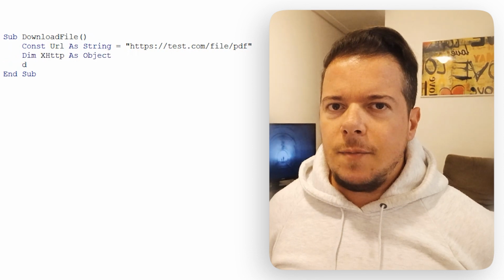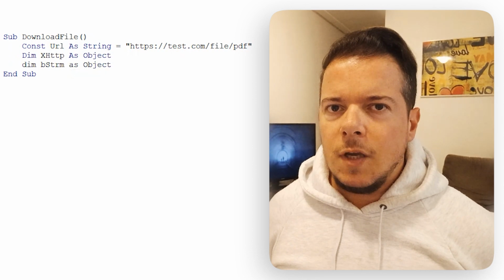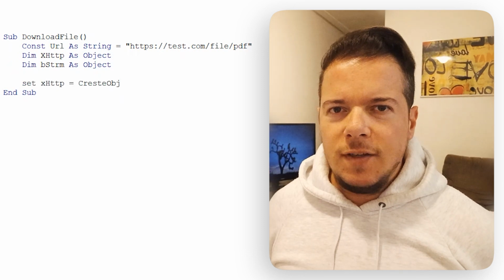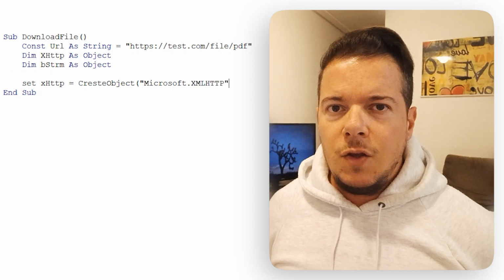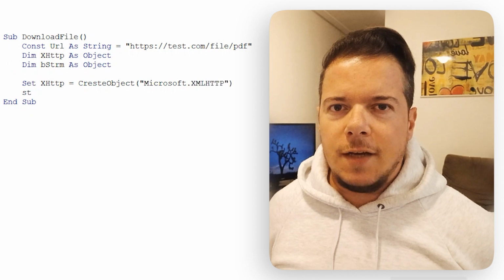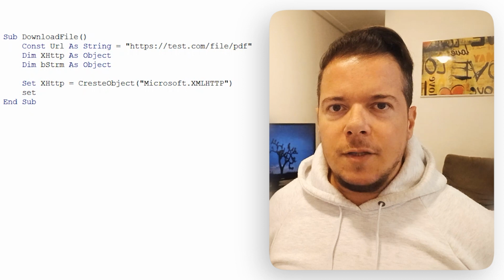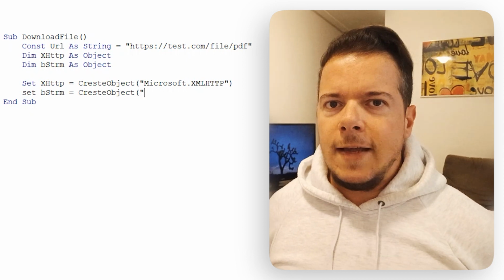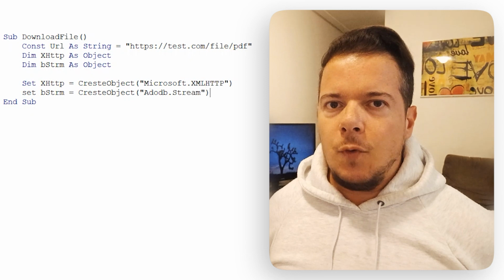Use the keywords dim and as to create two variables, one for HTTP and another of the type object to hold our stream connection. Use the keywords set and new to instantiate the object inside the two variables. You also need to call the createObject method and pass a string parameter containing the name of the Windows library that we are going to use. Do that to the HTTP and the stream objects.